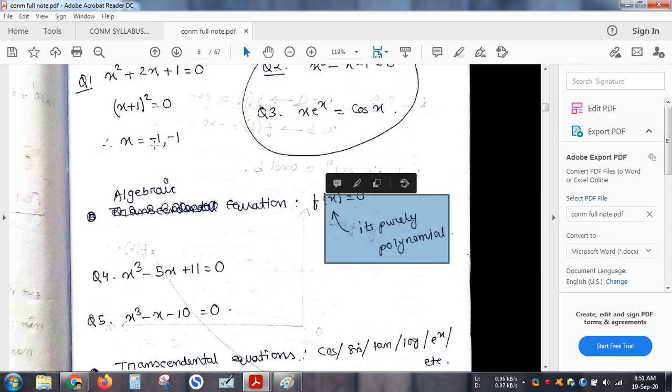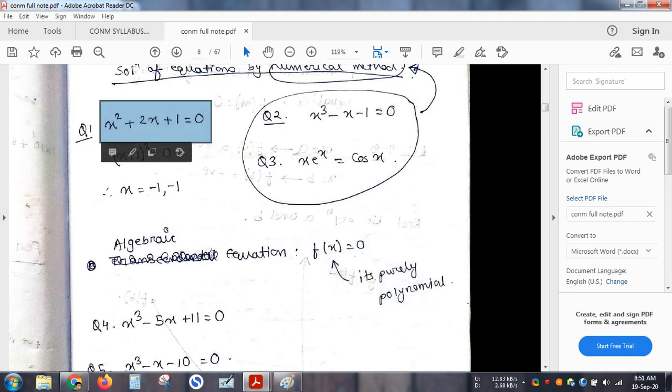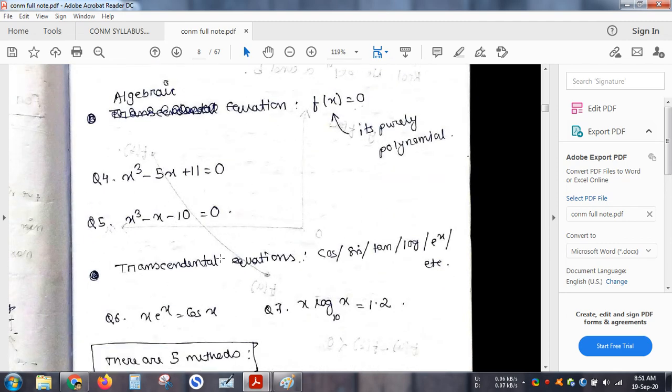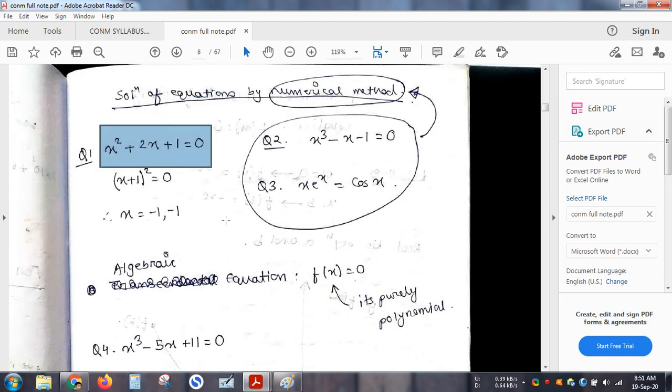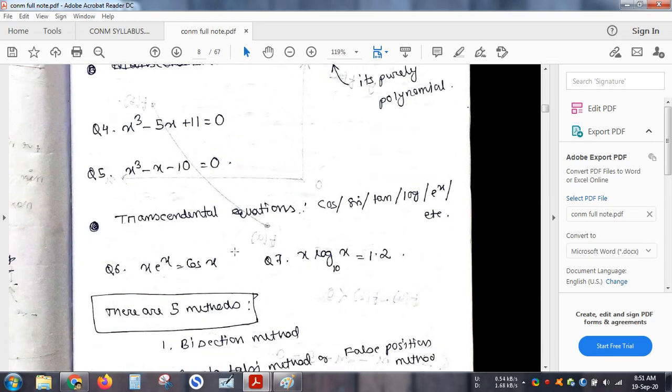For example, x square plus 2x plus 1. Here I have only x. There are no cos term, sine term, log term. So these are pure polynomials and these are known as algebraic equations. But in transcendental equations, we will have trigonometric functions such as cos, sine, tan, or log functions, exponential functions. So these are transcendental equations.